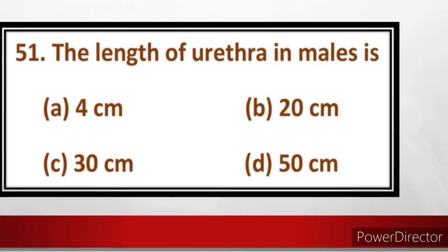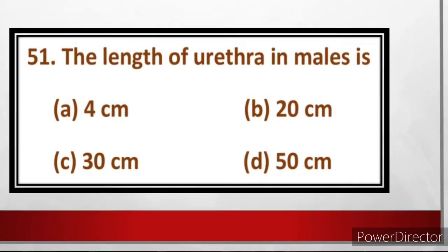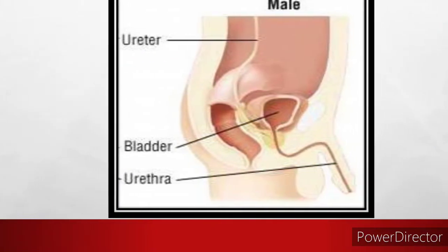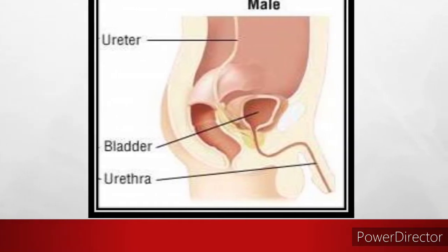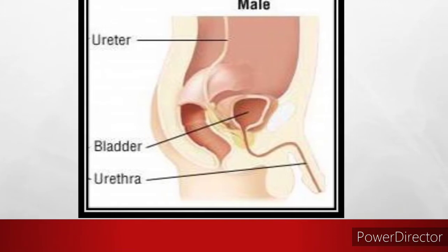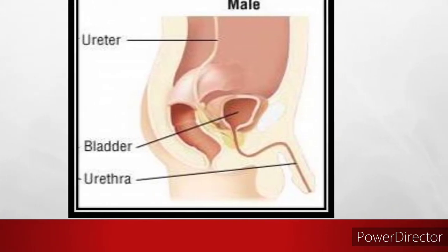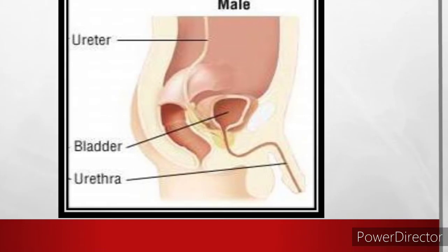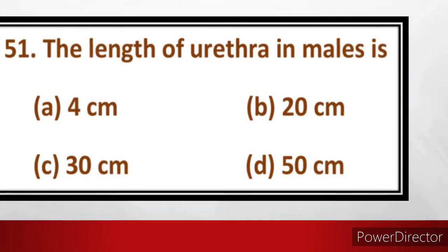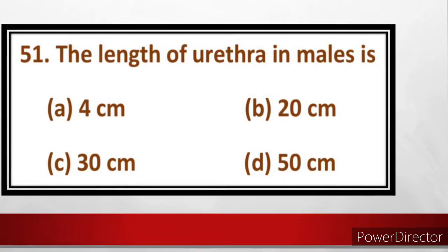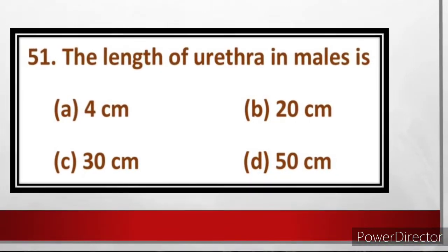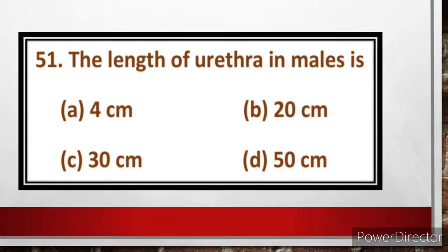Question number 51. The length of urethra in males is. Urethra is a tube-like structure that carries urine from the urinary bladder to the exterior of the body. In female it is 4 cm while in male it is 20 cm. In males it carries both urine and sperm. So here the answer for the question is option B, 20 cm. Length of urethra in males is 20 cm, for females is 4 cm. So answer is option B, 20 cm.